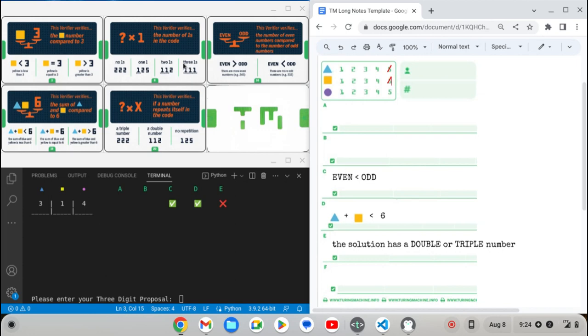Maybe that could be the argument that, well, at least there are no 3 ones, because if there's 3 ones, then it'd be a triple number, but not necessarily in reverse. If you knew it was a triple number, you wouldn't necessarily know it was all 1s. They could be all 2s. So for that fact, we know that there aren't 3 ones, but there could be 2, there could be a single, or none at all. But again, it almost comes down to the first 2 to figure out what that solution might be.